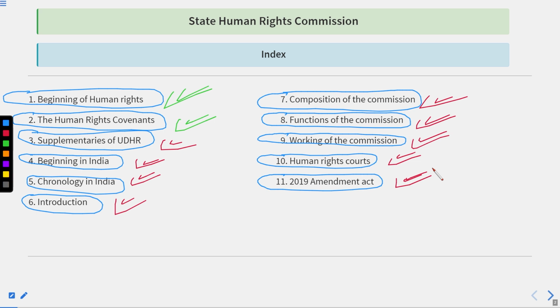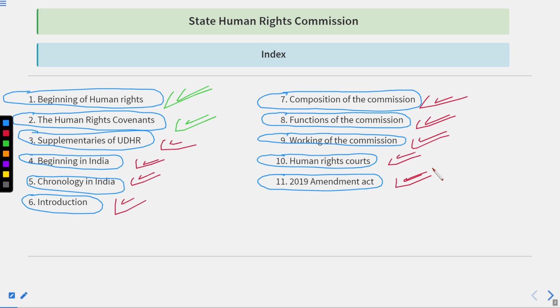For this, ICCPR was formulated, the International Covenant on Civil and Political Rights. After this, ICESCR was formulated, the International Covenant on Economic, Social and Cultural Rights.